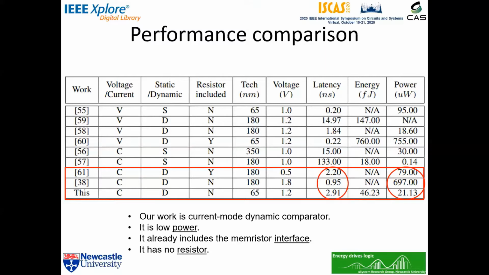We also improve the resolution scalability to be able to decode the memristance depending on the energy budget. Moreover, there is no resistor, which is also highly temperature sensitive, in our design.